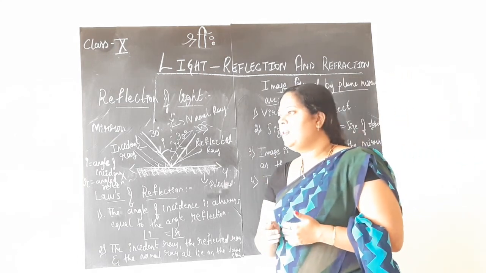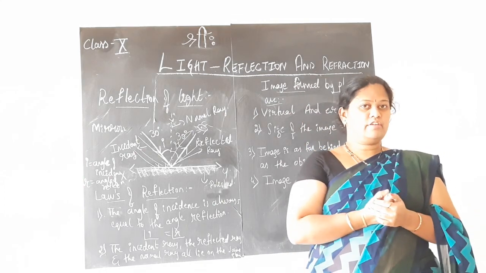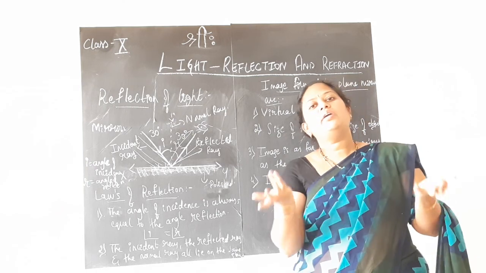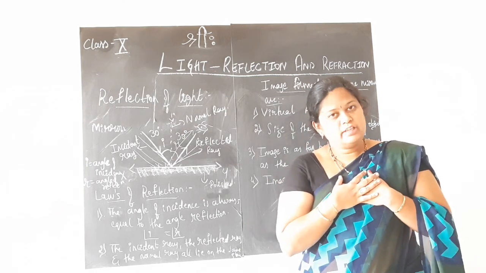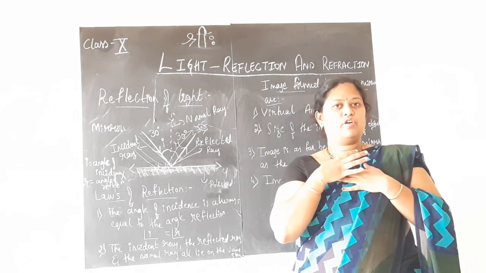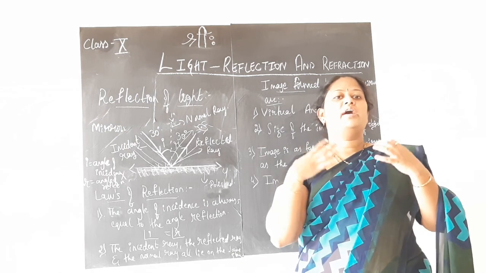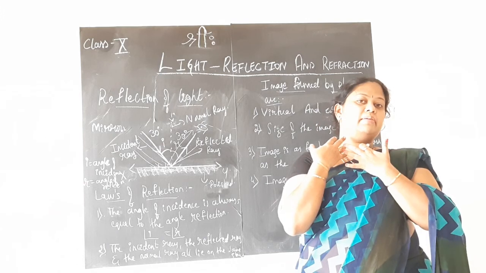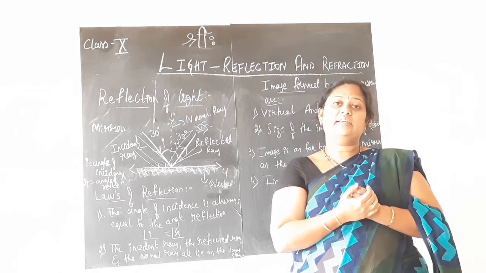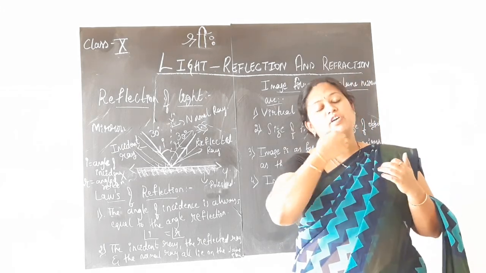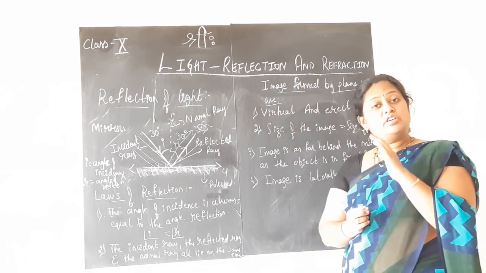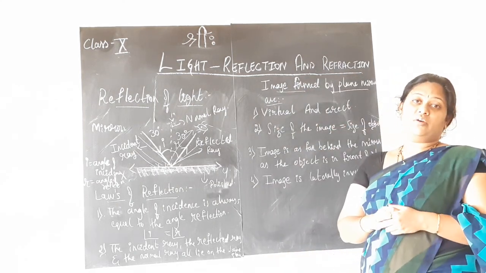Similarly, when you stand right in front of the mirror, now you are the object. What do you see in the mirror? Your image you see. So you are the object, the light is falling on you and upon the mirror, and from the mirror the light is reflecting back and falling onto your eyes, and hence you can see your image formed right in front of the mirror. So, hope you understood which is object and what is image now.